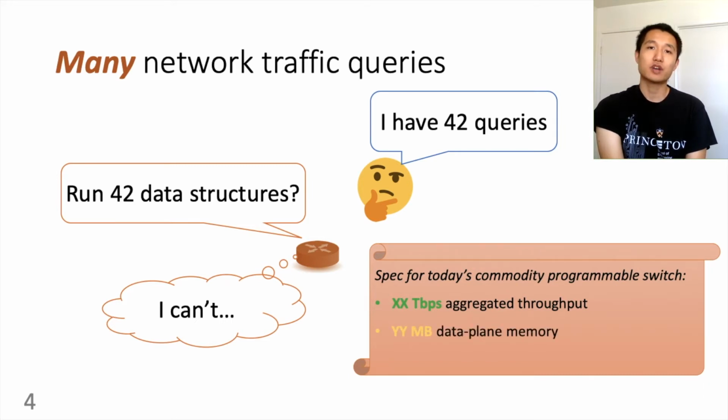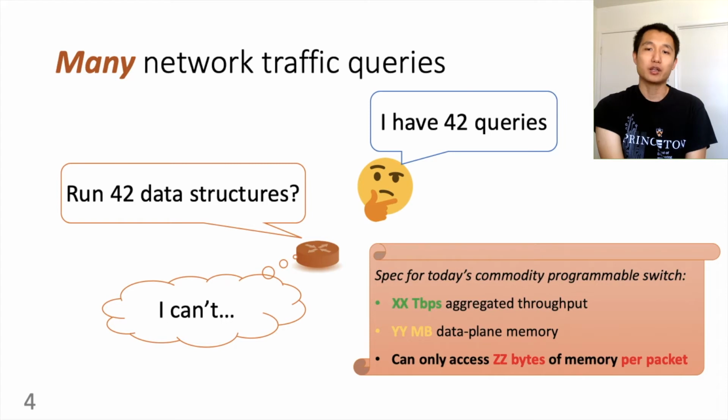Secondly, we'll see the device has some megabytes of memory. Well, it's not huge, but that's enough. With some effort, we could fit 42 different data structures into the memory space. But then there's the gotcha. We can only update a small, constant number of bytes of memory per packet. This is a huge problem.